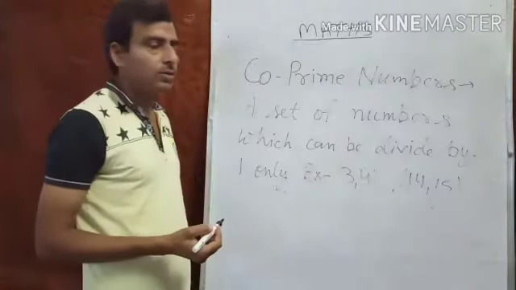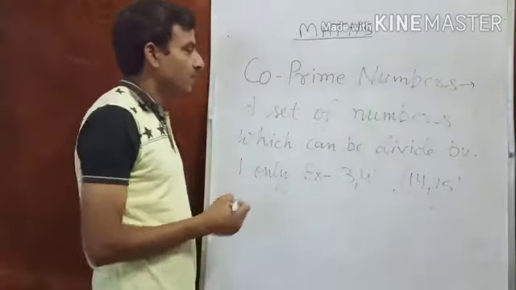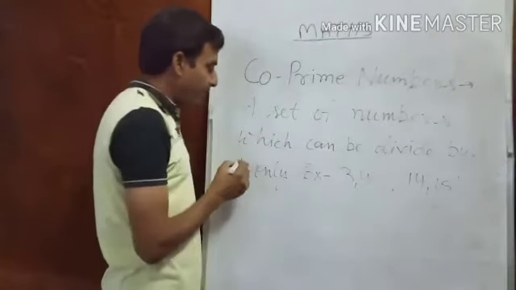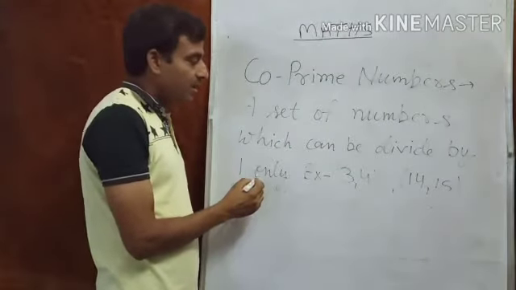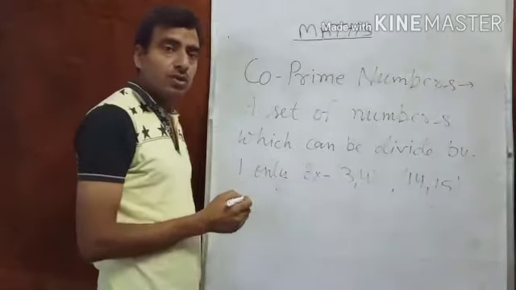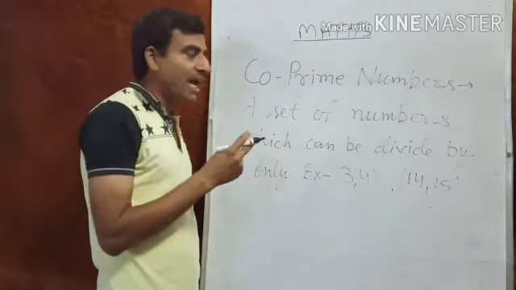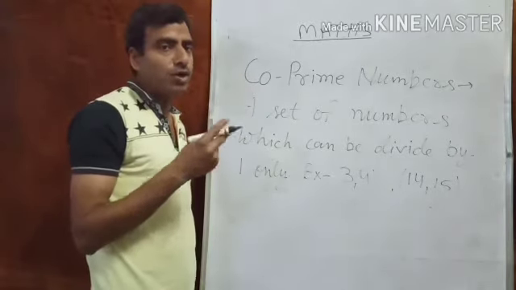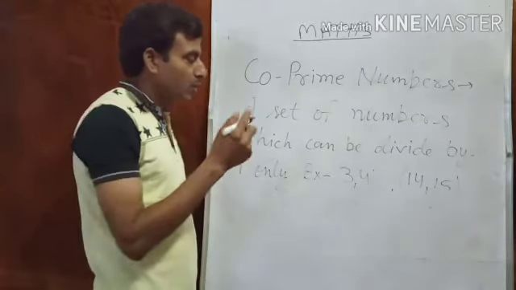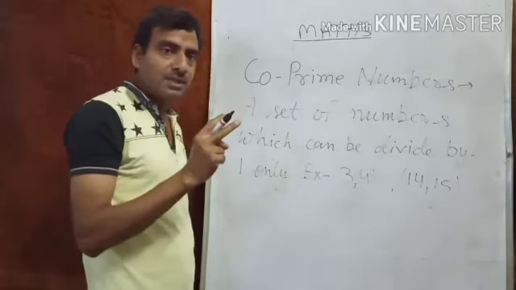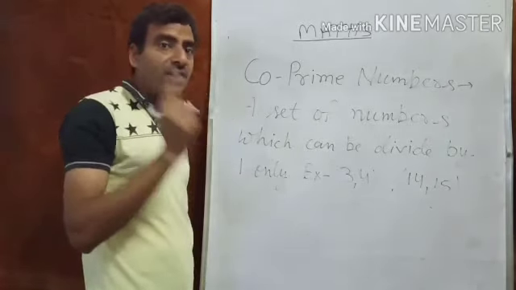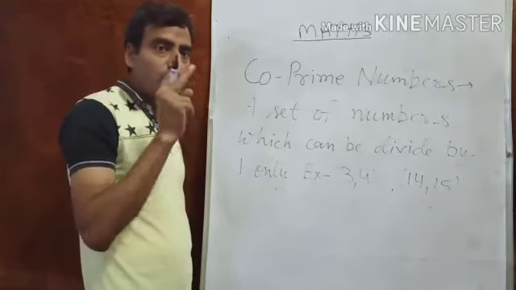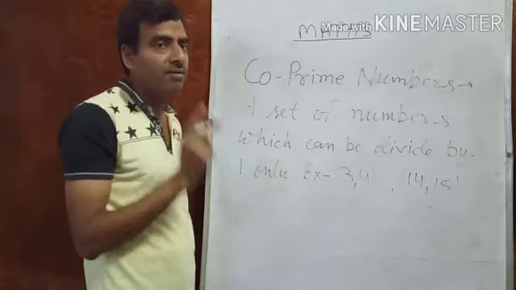Next, now co-prime numbers. A set of numbers which can be divided by 1 only. It means there is a set. Set means there may be 2 numbers, more than 2 numbers also. Between those 2 numbers, the common factor is 1 only. So we can say that those both numbers can be divisible by 1 only.